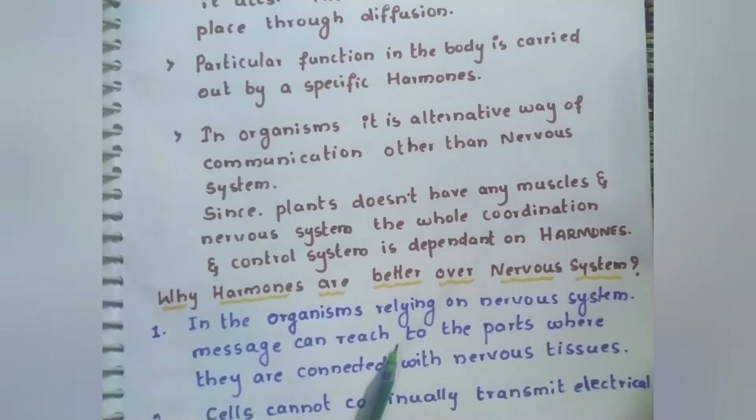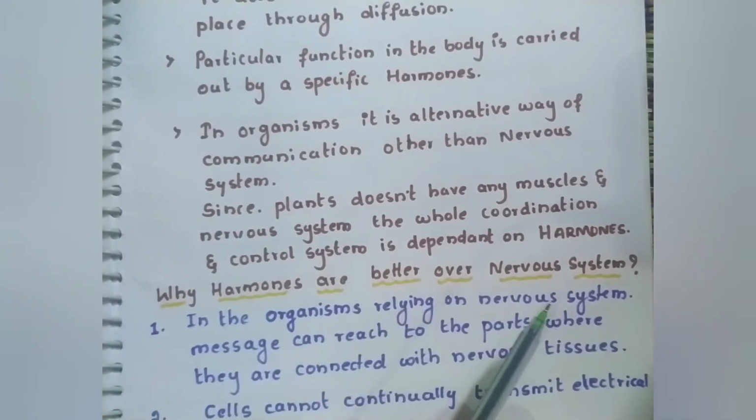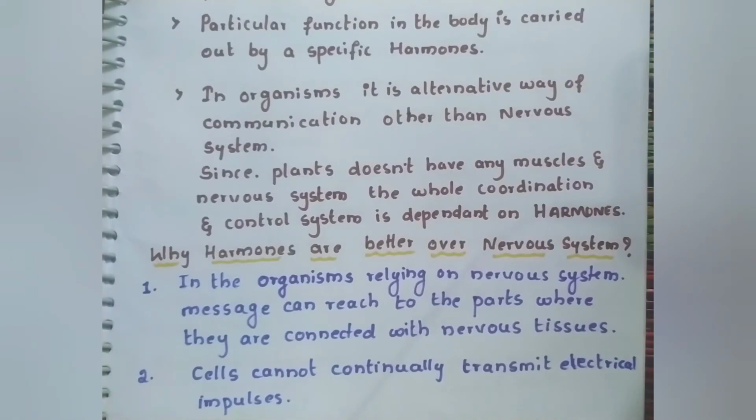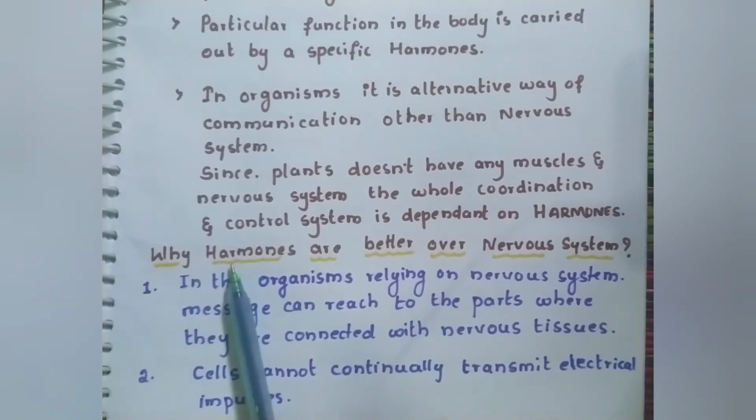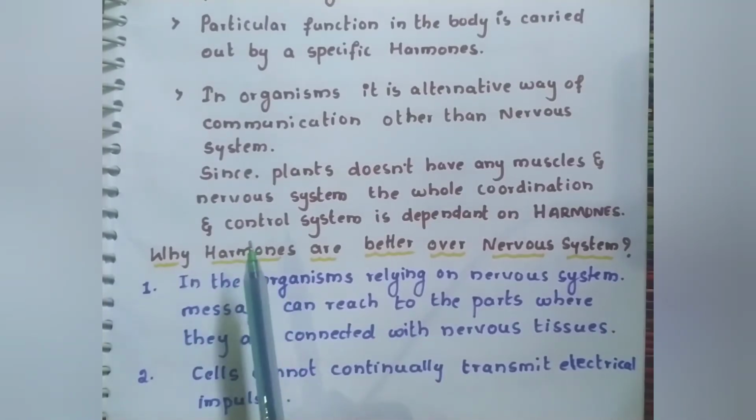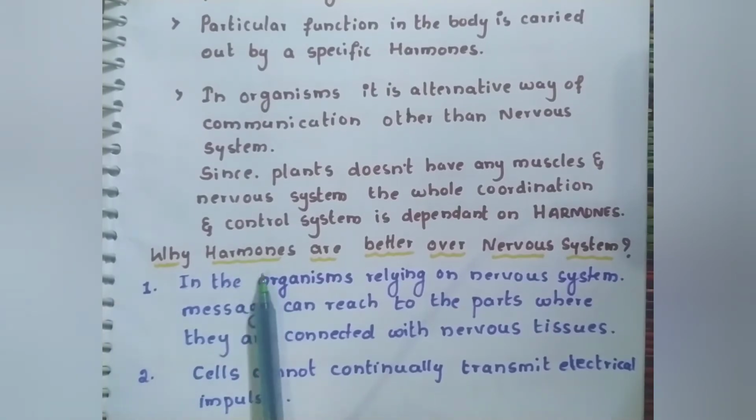Why do I consider hormones a better system than the nervous system? Because nerves have to be present. If I want to send a message to your legs, nerves have to be present in the legs. Where the nerves are present, only there will the message be delivered. In the absence of nerves, the message cannot be sent to that organ. Hormones are better, because blood or some kind of liquid is everywhere, and hormones are secreted into these liquids. They reach everywhere the blood flows.